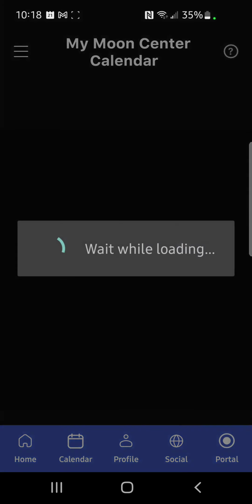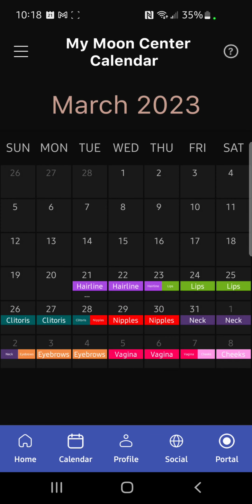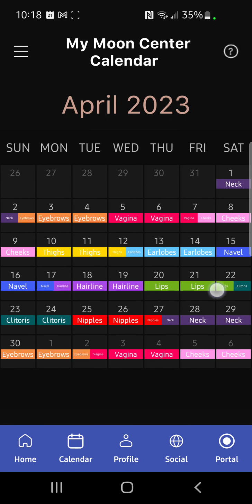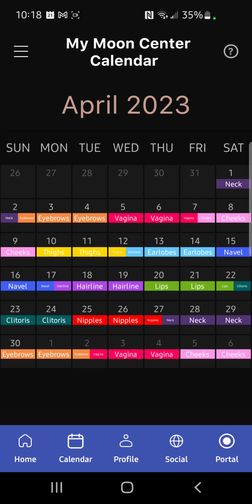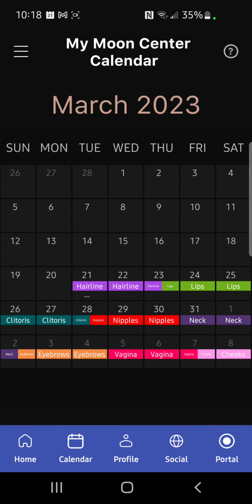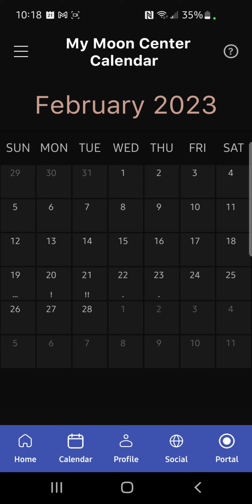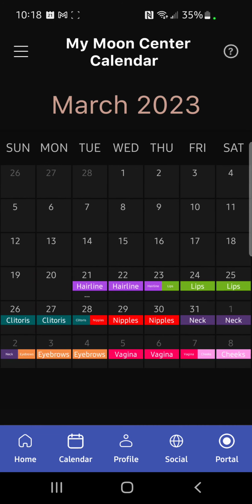And then you can always go back to your calendar anytime in the app using this, and you can scroll through your calendar. And your menstruation that you've logged on your daily logs will show up. Notice this right here, the 3 dots underneath hairline. That is the daily log that I entered today. And these are previous menstruation logs that I've entered in the past.